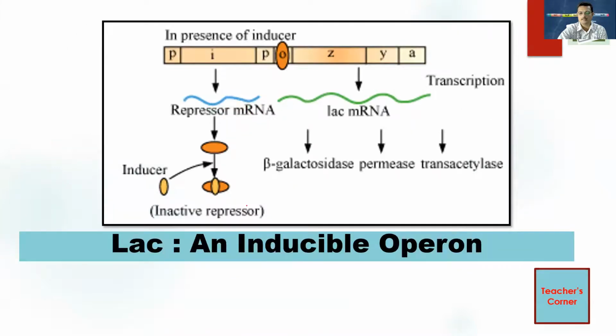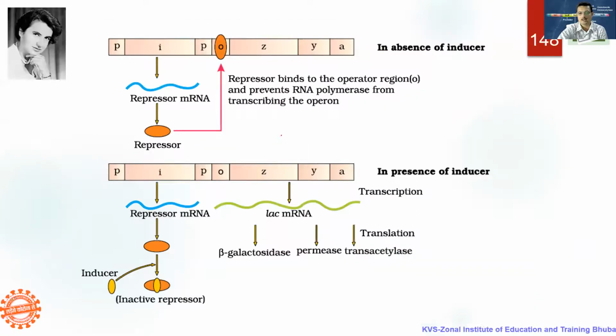So lac operon is an inducible operon. You find out what happens. Normally the operon is switched off. This is the indicative I. This I gene does not represent inducer, rather it is a repressor, right? Inhibitor. It produces repressor mRNA that produces a repressor molecule, right? And the repressor molecule in turn will go and bind with the operator, and thereby it can regulate the transcription. Let us see how it happens.